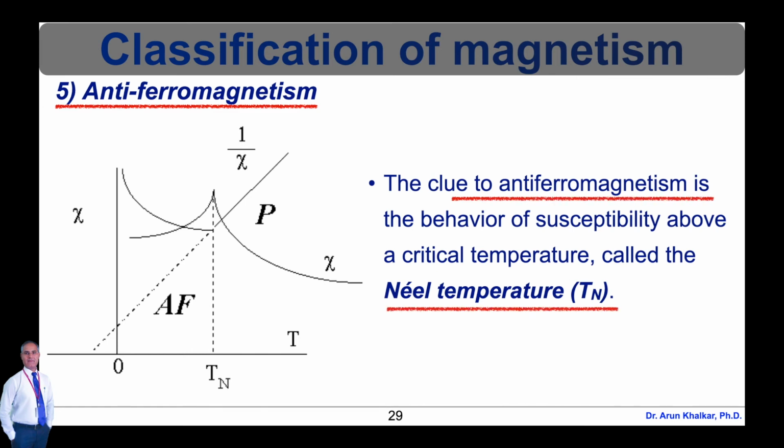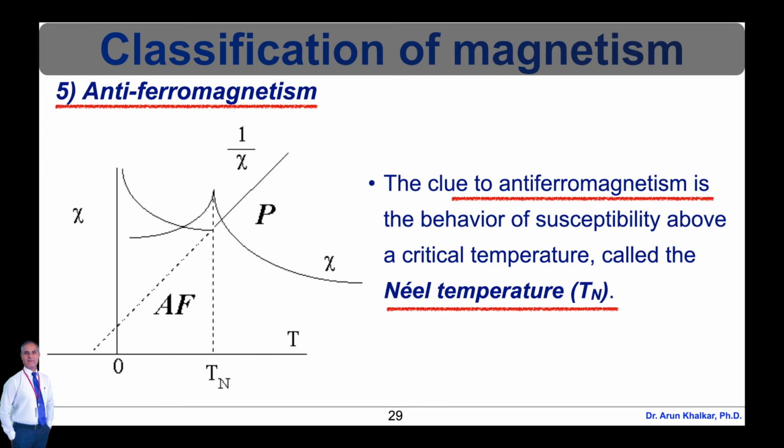Below the Néel temperature, the material behaves as an antiferromagnet, and above it the material behaves as a paramagnet. Antiferromagnetic materials exhibit a small positive susceptibility of the order of 10 raised to minus 3 to 10 raised to minus 5 from 0 Kelvin to the Néel temperature and show antiferromagnetic behavior.